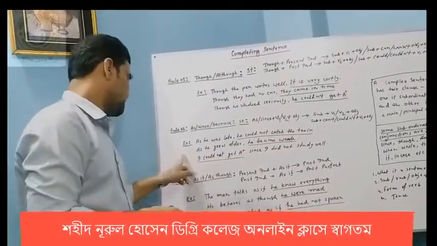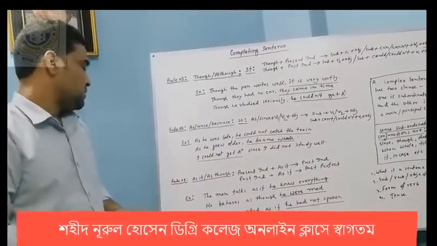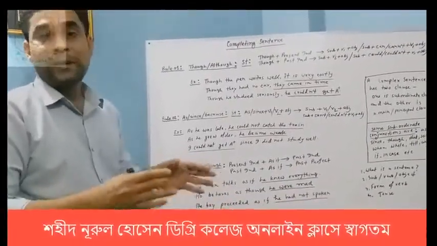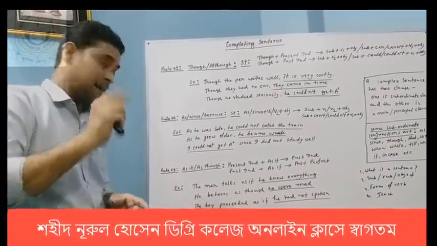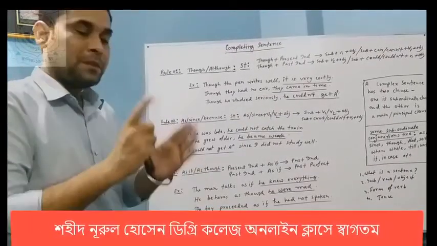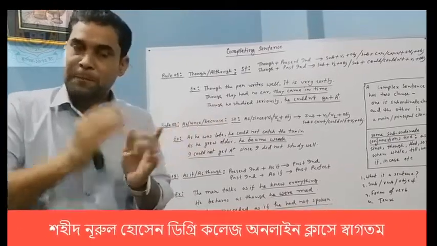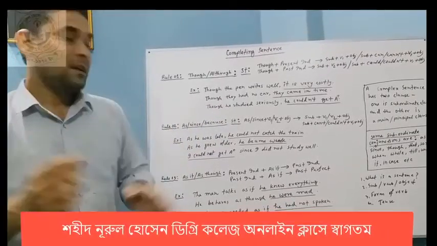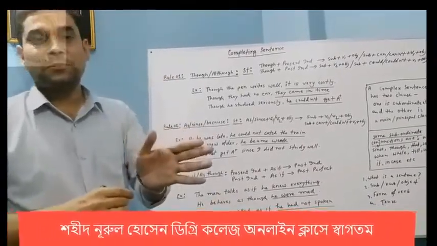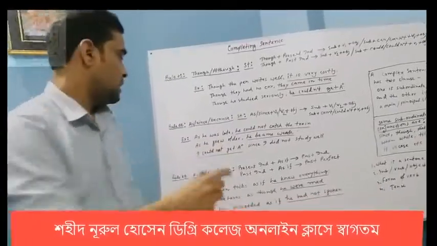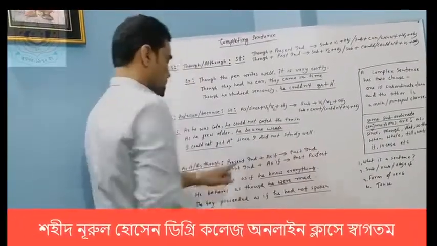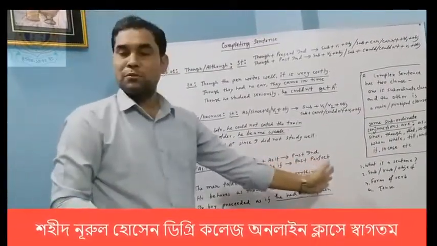Okay, listeners. Next I am going to add the rules about as if, as though. This is also used to make a complex sentence. But it is very interesting that as if, as though, you can use as a formula. That means, if the first portion of as if is present form, the last portion would be past indefinite tense. And if the first portion of as if, as though is past form, the last portion would be past perfect. Present indefinite plus as if, the last portion would be past indefinite. Past indefinite plus as if, the last portion would be past perfect.